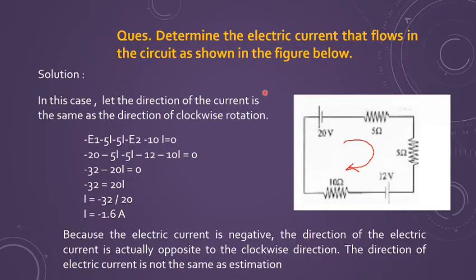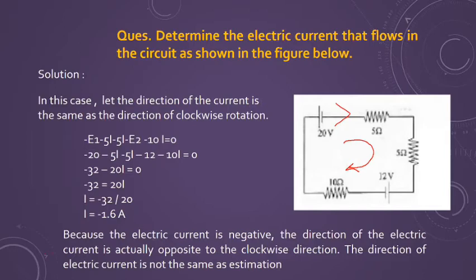The first numerical I have taken is quite an easy one. You have to find the electric current that flows in the circuit as shown in the figure below. So this is the diagram given to you. The values are also written, the EMF 20 volt, then the resistances, and you have to simply find the current. So we are supposing, let the direction of the current be clockwise. We are supposing it because we are not aware of the direction. So let us suppose I can mark the direction, that current equals I.